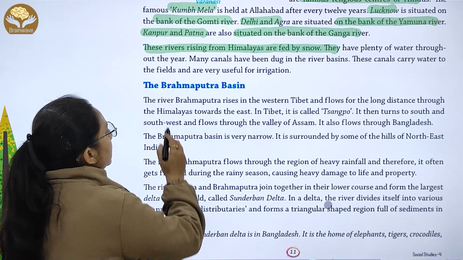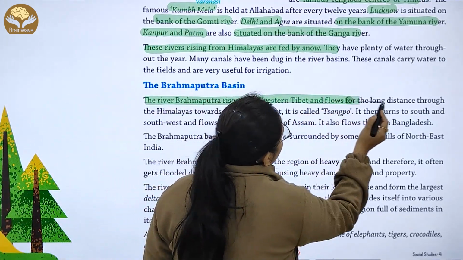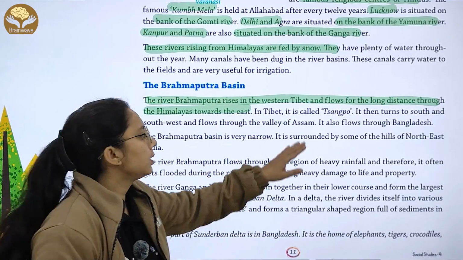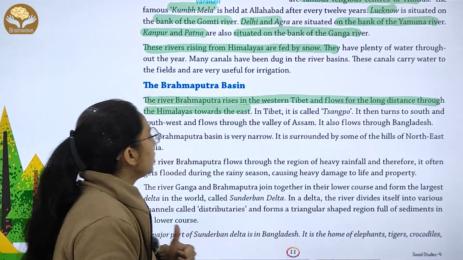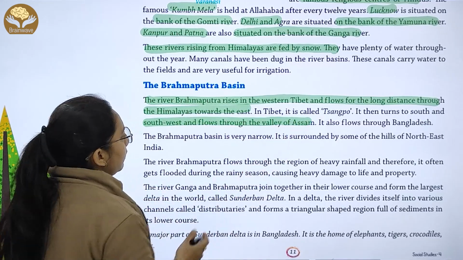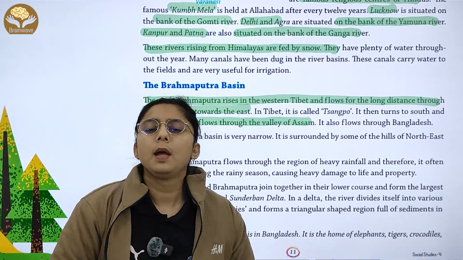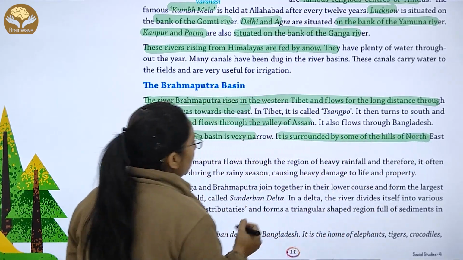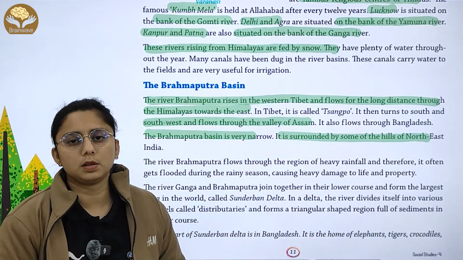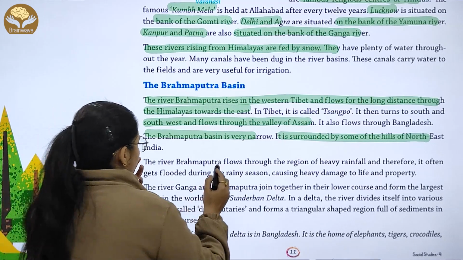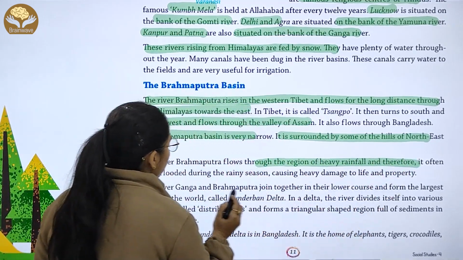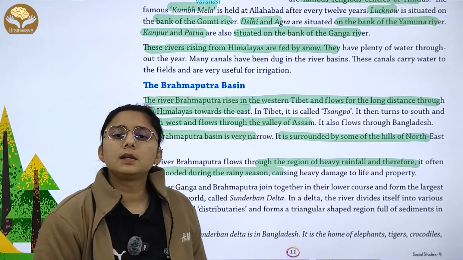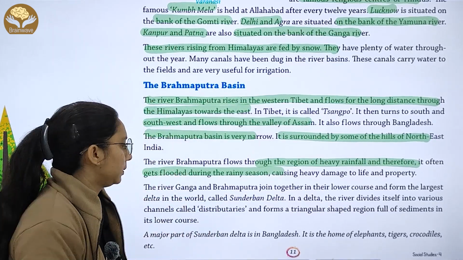Then we have the Brahmaputra basin. The river Brahmaputra rises in western Tibet and flows for a long distance through the Himalaya towards the east. In Tibet, it is called Sangpo, and it turns to the south and southwest and flows through the valley of Assam. It flows through Bangladesh, and the Brahmaputra basin is very narrow. It is surrounded by some of the hills of the northeast. The river Brahmaputra flows through a region of heavy rainfall and therefore it often floods during the rainy season. Here there is heavy damage to life and property.